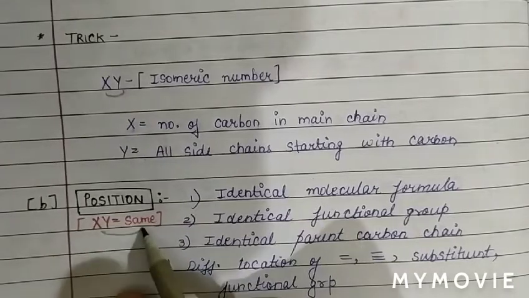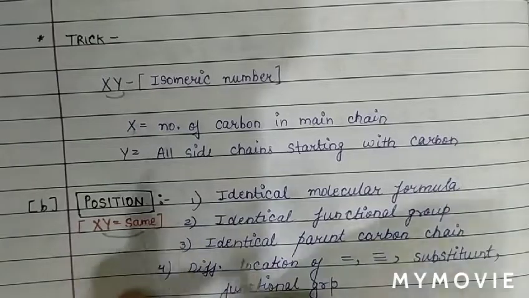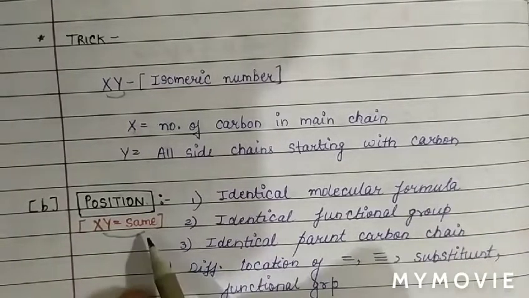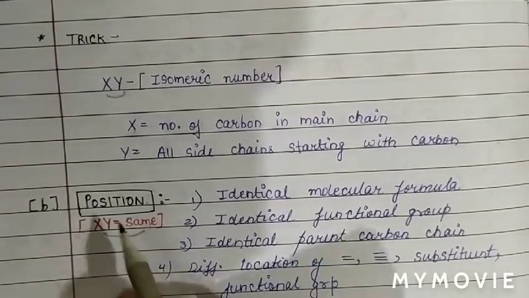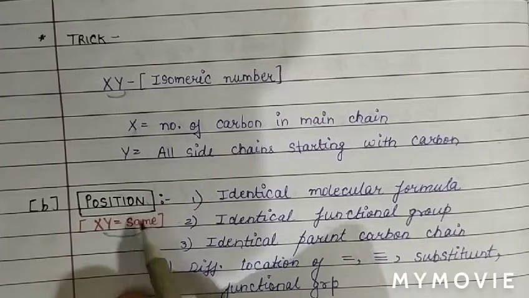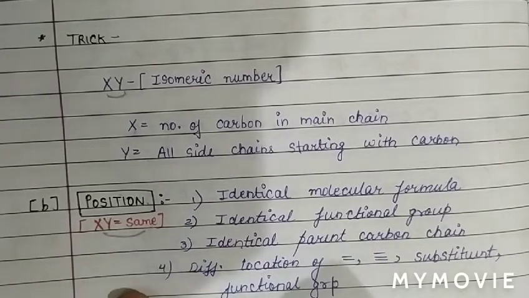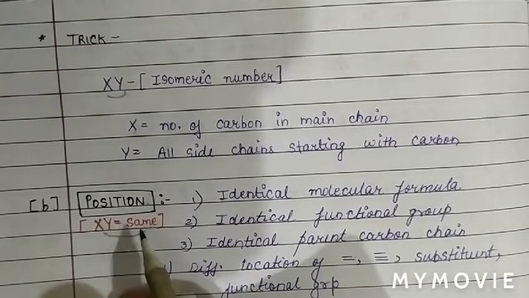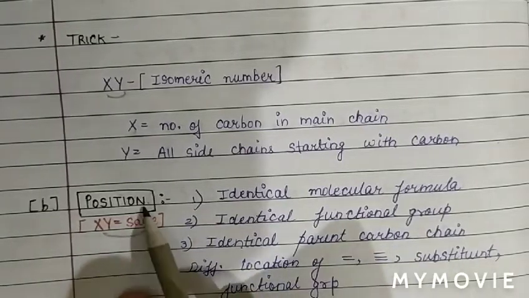If the xy number is the same, then we call it position isomer. And if the xy number is different, then we call it chain isomer. So if the xy number comes the same, then position isomer, and if the xy number comes different, then we call it chain isomer. So basically, what are position isomers?